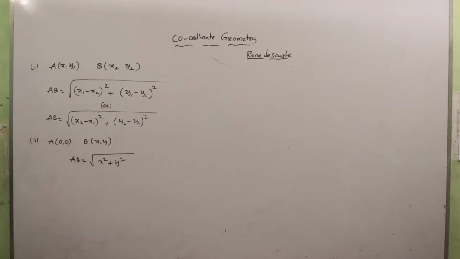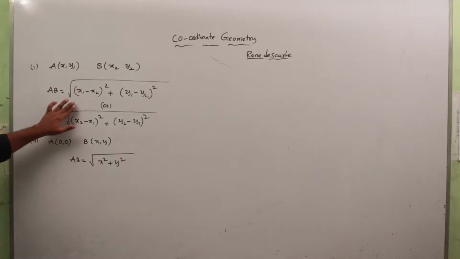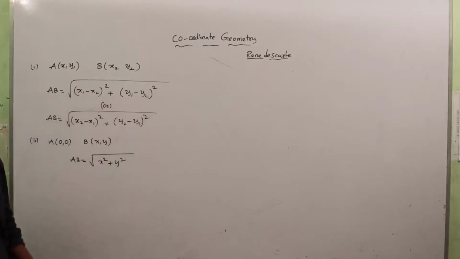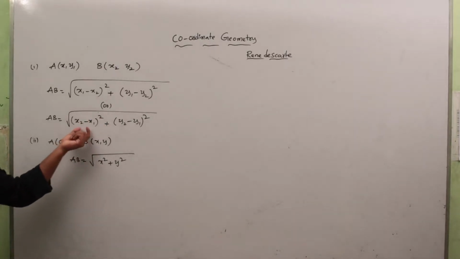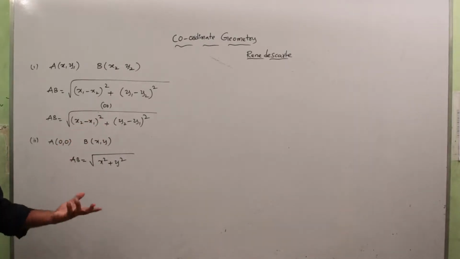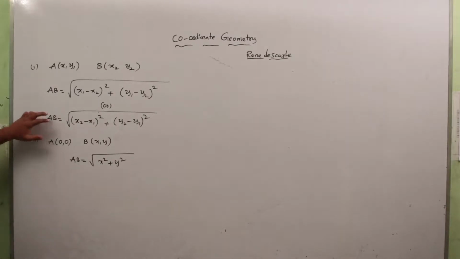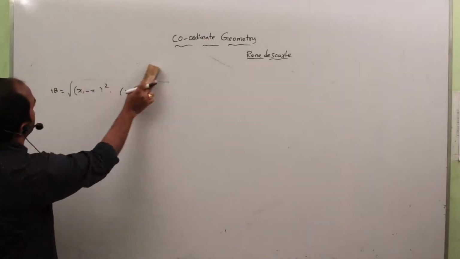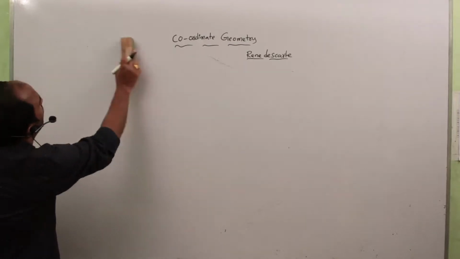So this is about distance between two points in the coordinate system. A (x1, y1) and B (x2, y2) are any two points given. We want to find the distance between A and B. Then the formula is root over (x1 minus x2) whole square plus (y1 minus y2) whole square. Otherwise, root over (x2 minus x1) whole square plus (y2 minus y1) whole square. Out of these two formulas, if you use any formula, you get the same answer. So in our 10th class, the first exercise totally depends on the distance formula only.